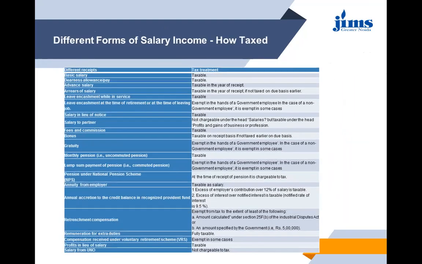So there are different forms of salary income, and it tells you the treatment of tax on that, whether it is taxable or exempted. So let's see, there are different receipts. Basic salary is taxable. DA, dearness allowance or pay, is taxable. Advance salary is taxable in the year of receipt, in which year you receive the advance salary. Then arrears of salary is also taxable in the year of receipt. If it is not taxed on due basis earlier, then it will be taxed in the year of receipt.